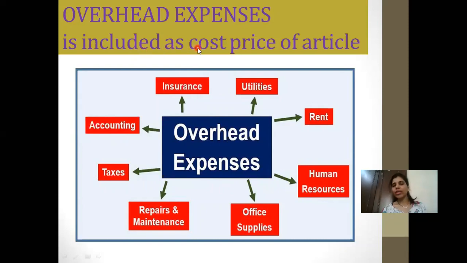That totally becomes the cost price of the article, because the manufacturer will not sell it without overhead expenses, because he's paying for all this. So he's manufacturing that product. Whatever cost is there, he will calculate it with the overhead expenses, and that will be the cost price or the selling price at which he will be selling it. But for the buyer, like a retailer or a wholesaler, it will be the cost price at which they will be buying it. So I hope this is clear.